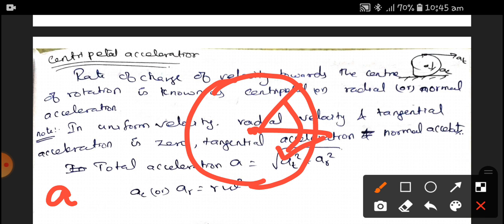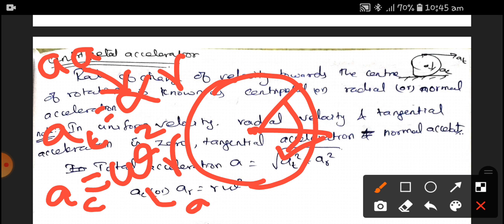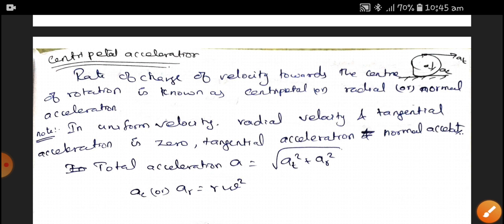Therefore, the centripetal or centrifugal acceleration is omega into r, whereas the tangential acceleration At is equal to alpha into r. Alpha is the angular acceleration. Sorry, here we have to call it omega square, the angular velocity squared, into radius.